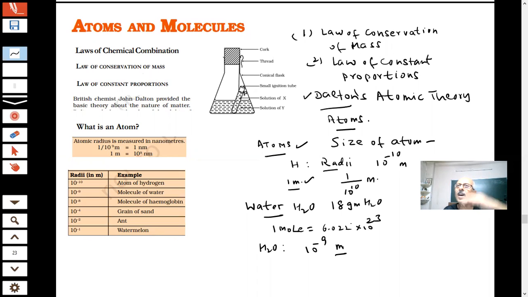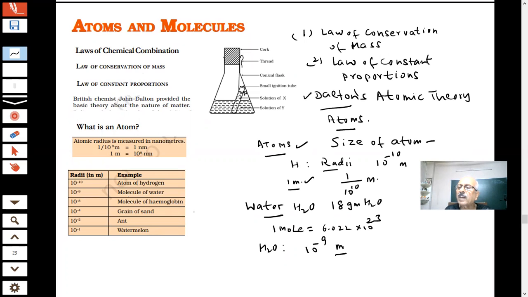You are making a house, you are using bricks. Now we are saying that everything is made up of atoms and particles. One brick is made up of very, very tiny particles, which are atoms. How many millions of atoms will be there? And you can see the size of the atom. Size of the hydrogen atom. This is the radius of the molecule of water.